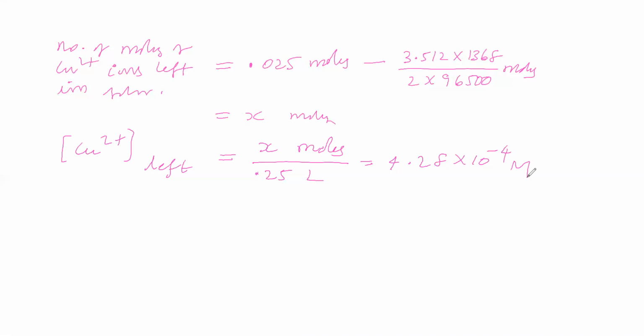Now see, this is the number of moles of copper ions present initially. This many moles of copper ions disappear due to electrolysis and deposit on the cathode. So this many moles of copper ions are left in the solution. The volume of solution is 250 ml, that is 0.25 liter. So the concentration of copper ions left in the solution is 4.28 × 10^-4 molar.